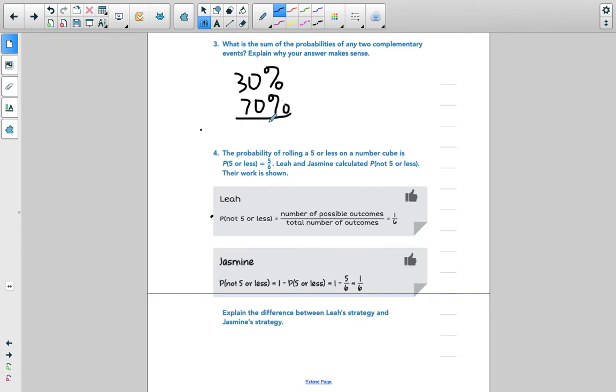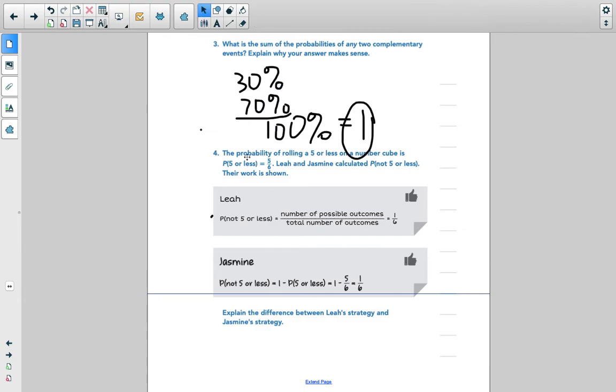And if I add those up, it's always going to equal 100%. And another way of writing 100% as just a decimal is 1. Which means the whole thing, all the possible outcomes have to equal 100%. It's guaranteed that one of these things is going to happen. Either it's going to rain or it's not going to rain. Guaranteed.